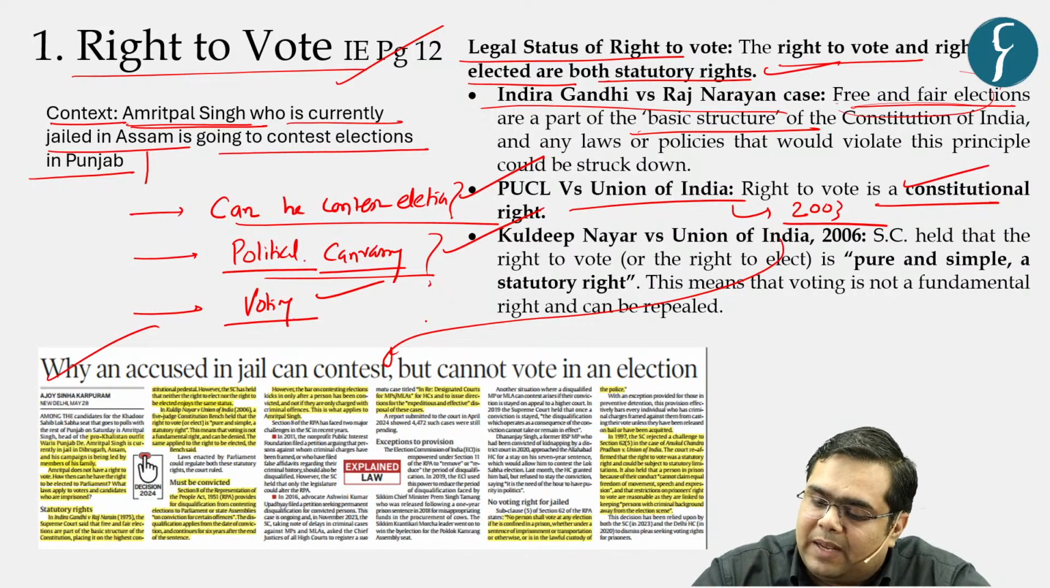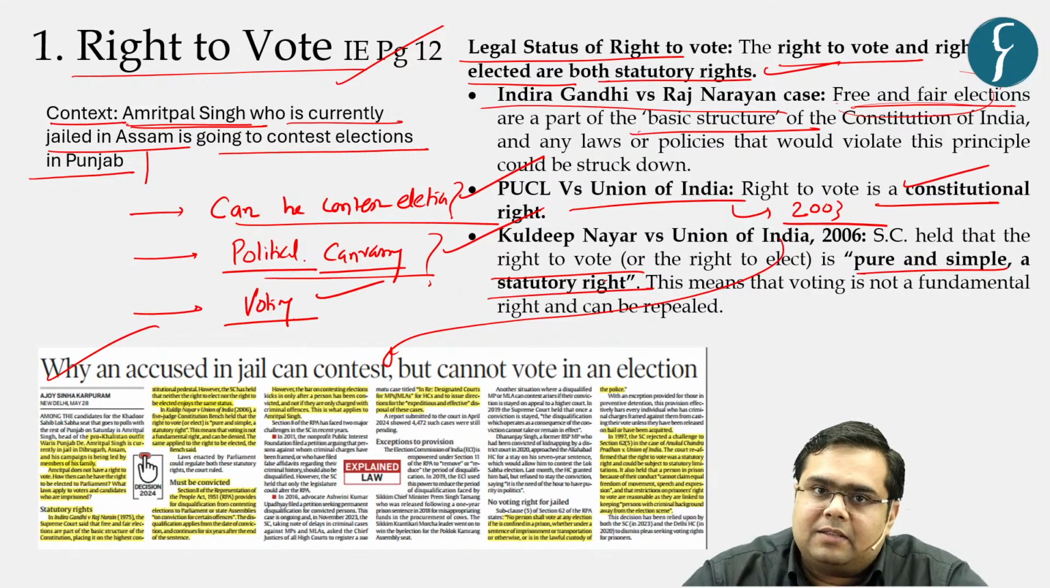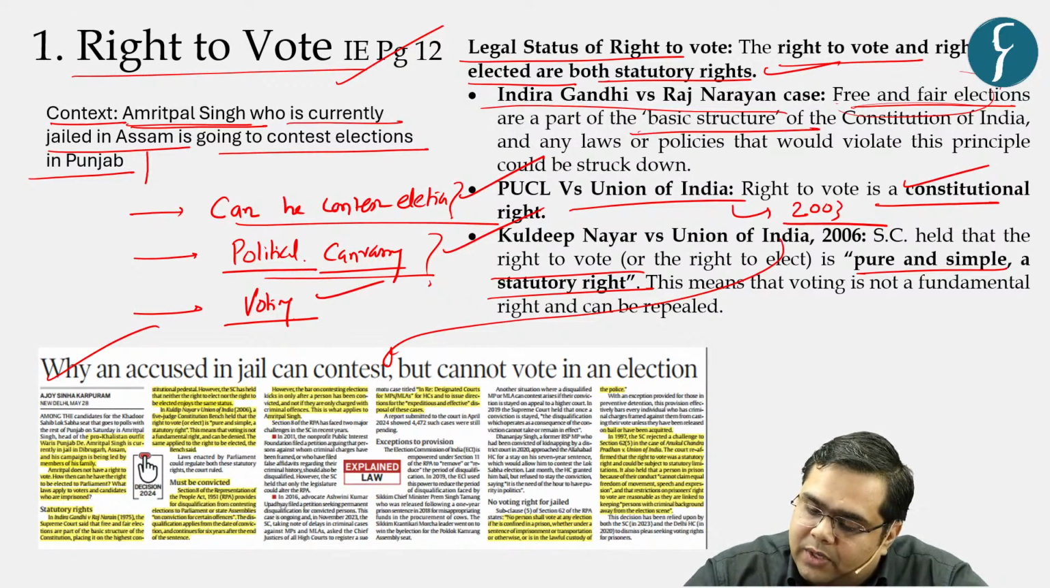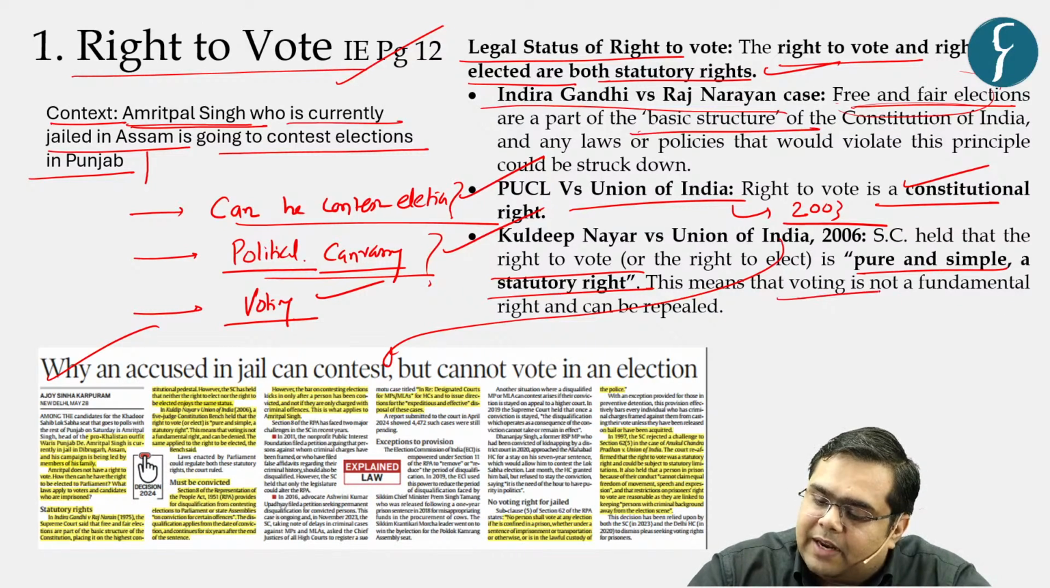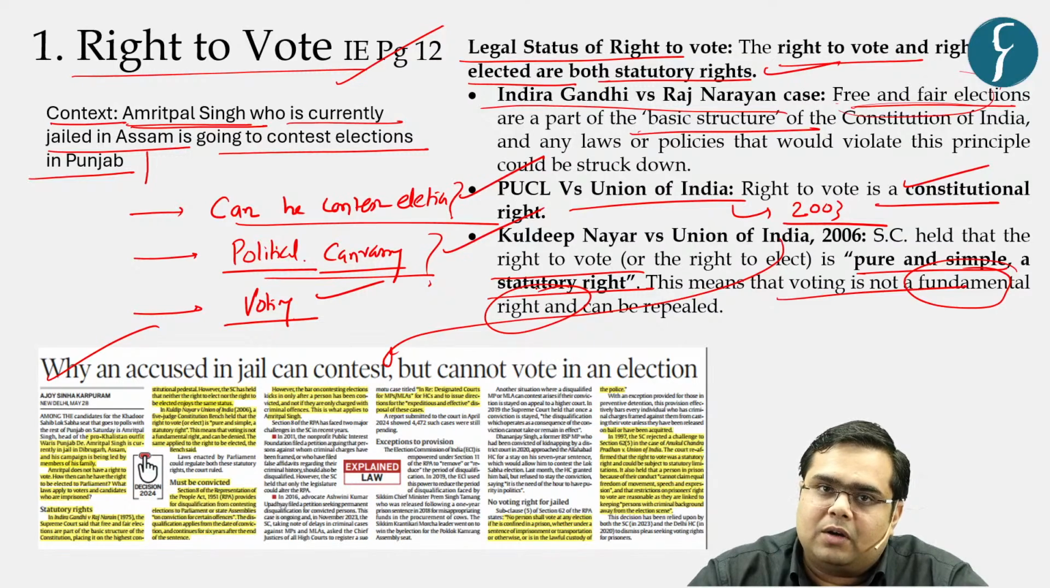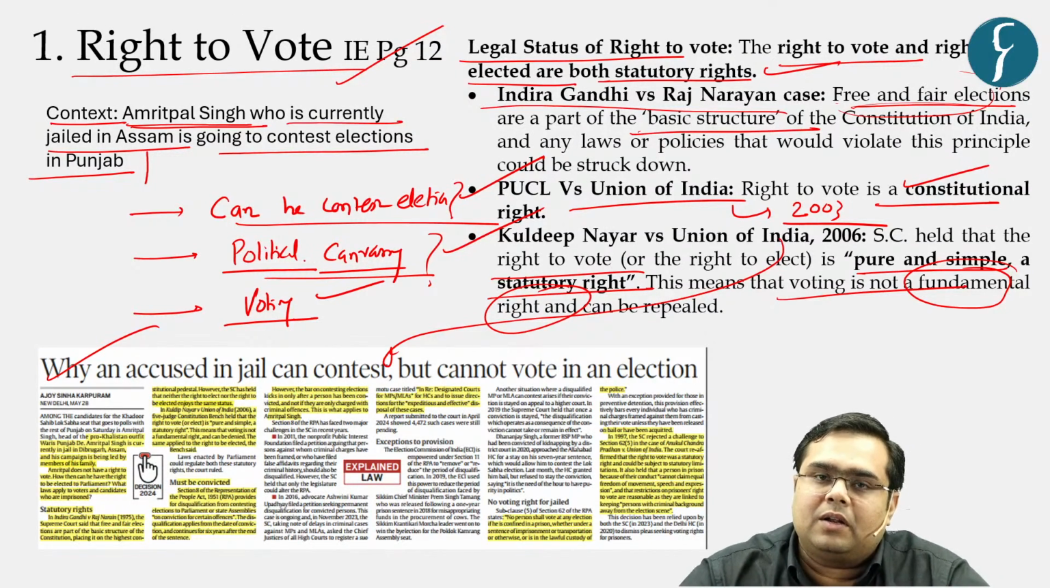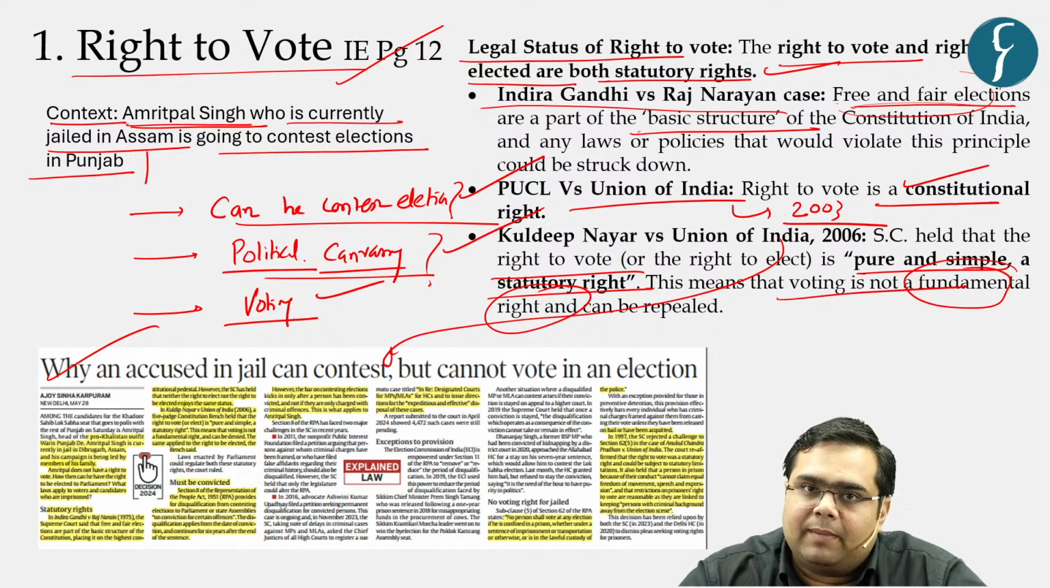Later on, in Kuldeep Nayar versus Union of India, for which the reference has been given in this particular article, the Supreme Court held that right to vote is pure and simple a statutory right. That is, right to vote derives its powers from the statute, that is the RPA. This means that voting is not a fundamental right. That means you cannot say that a particular person is infringing my right to vote, as that is a fundamental right.